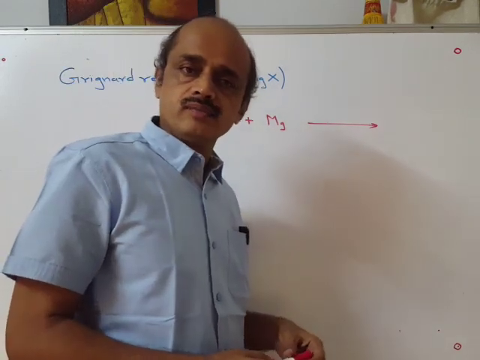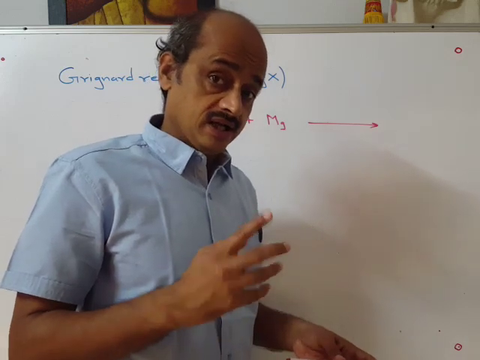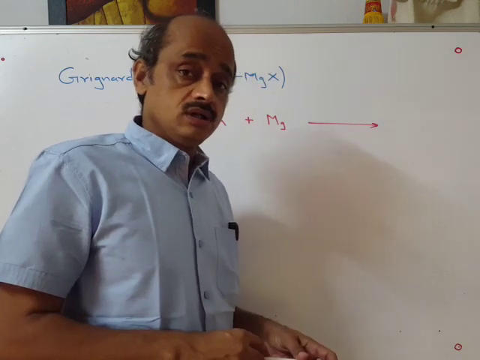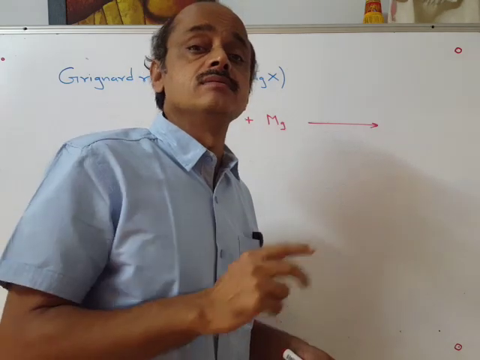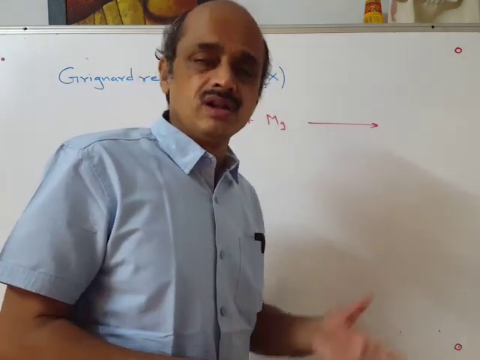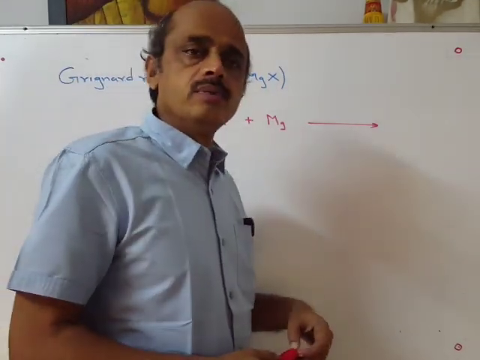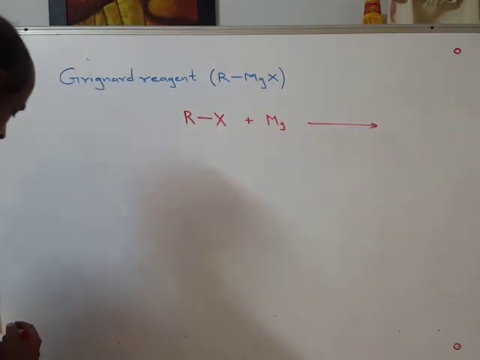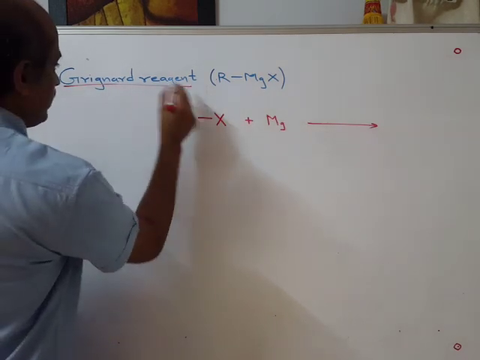preparation of alcohols. An OH group attached directly to an aliphatic or alicyclic carbon is an alcohol. If the hydroxy group were attached directly to an aromatic carbon, the aromatic ring nucleus, then it would become phenol, that we know now. So preparation of alcohols using Grignard reagent, that we are going to start.